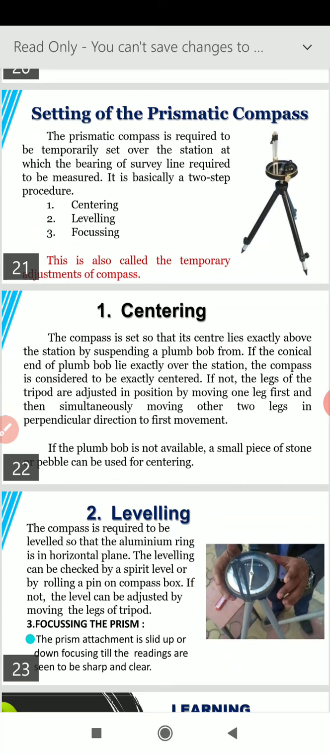Nowadays we use a plumb bob, and the plumb bob helps in achieving the centering to a great accuracy. And in present-day equipment, the optical method is also used.